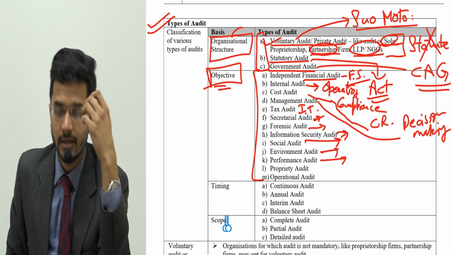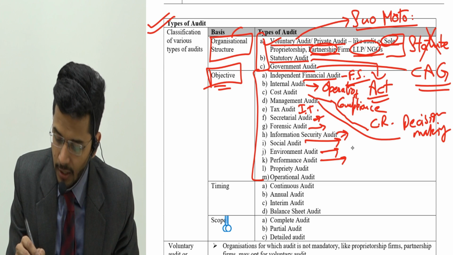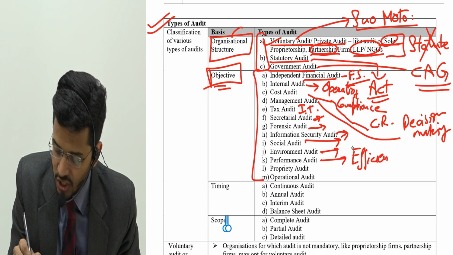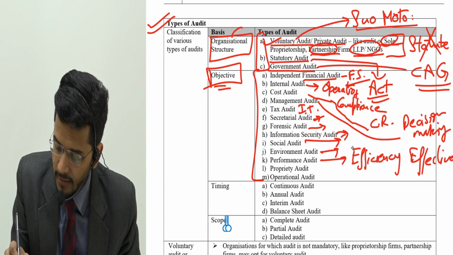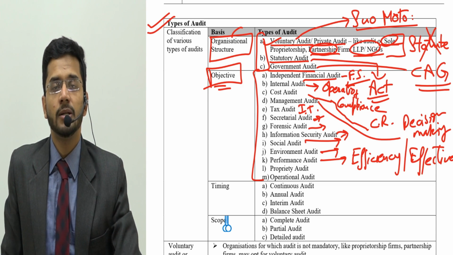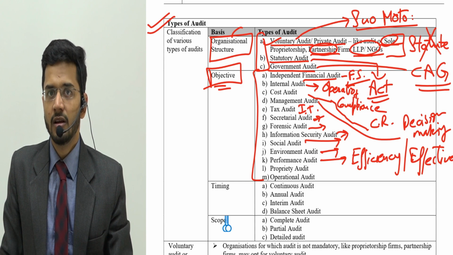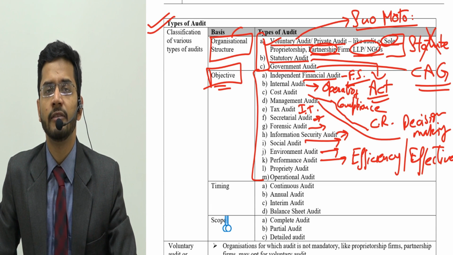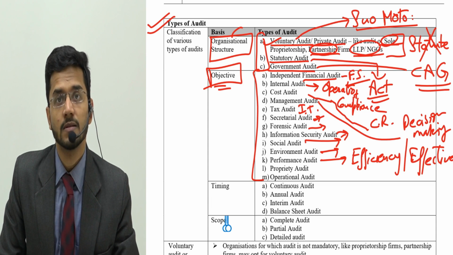Then performance audit. Of course, every company needs performance. Performance includes two things. One, efficiency. You should be efficient in your performance, and second is effectiveness. You should be productive in your performance. So performance audit means an external third party will come into the organization and check whether the resources are fully exploited to the best possible use or not, and whether the performance of the company is the best or not. This is known as performance audit.